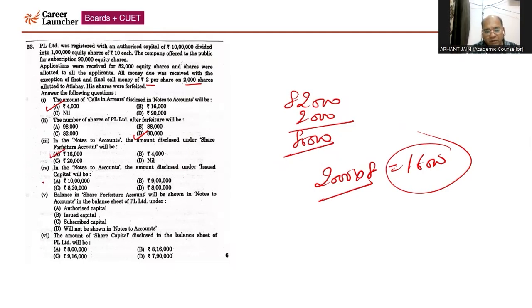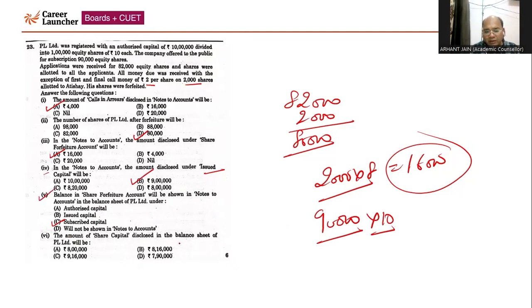Now, next question, part 4. In the notes to accounts, the amount disclosed under issued capital. Since the company has invited applications for 90,000 shares, the issued capital with respect to the face value will become 9 lakh. Accordingly, option B will be the correct answer. Now, the balance in the forfeiture account will be shown in the notes to accounts in the balance sheet of PL Limited under, you know, share forfeiture account will be shown under subscribed capital. That's why option C will be the correct answer.